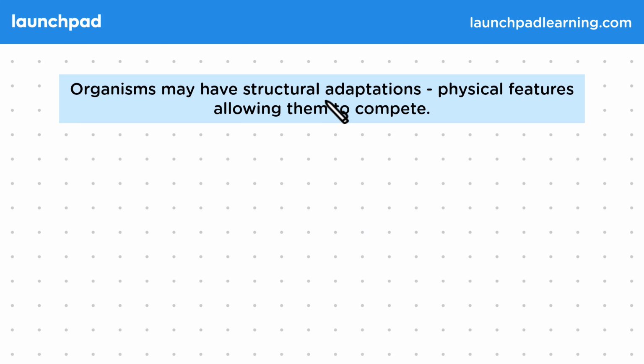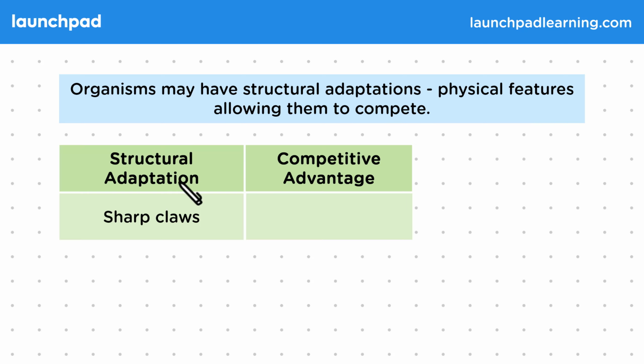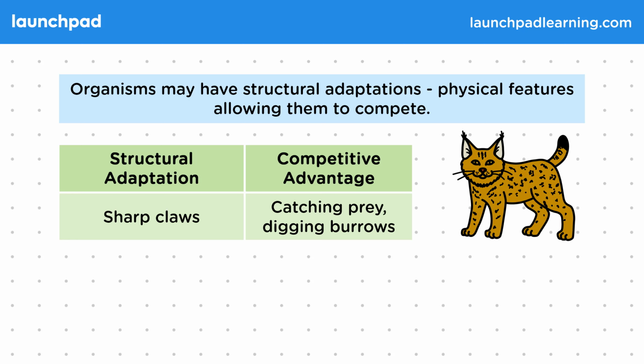Organisms may have structural adaptations, physical features allowing them to compete. For example, the structural adaptation of having sharp claws gives a competitive advantage of being able to catch prey and dig burrows. Sharp claws also allows climbing or marking territory by scratching trees. An organism with an example of this structural adaptation would be the lynx. This animal uses its claws to catch prey and climb.